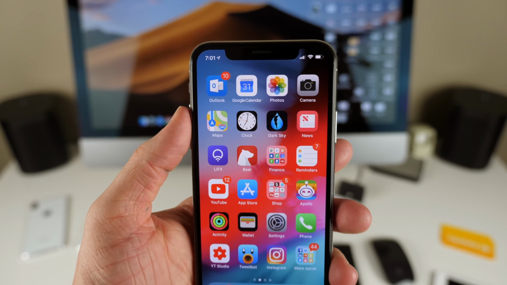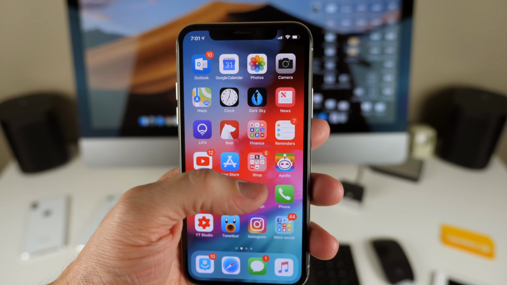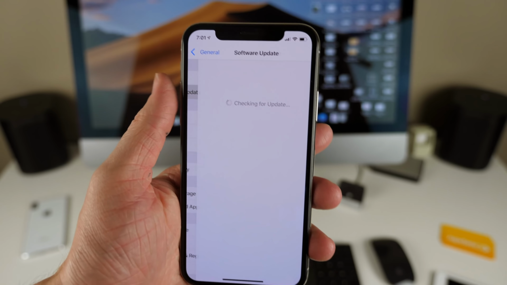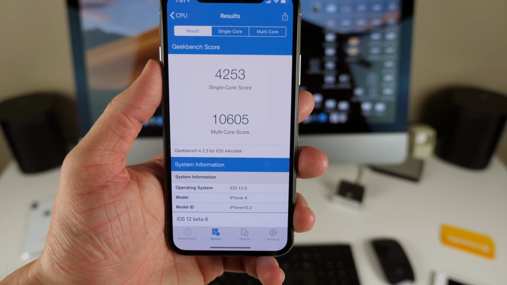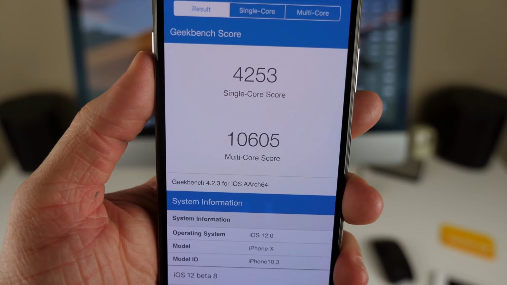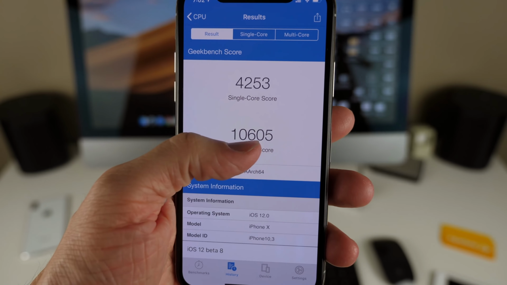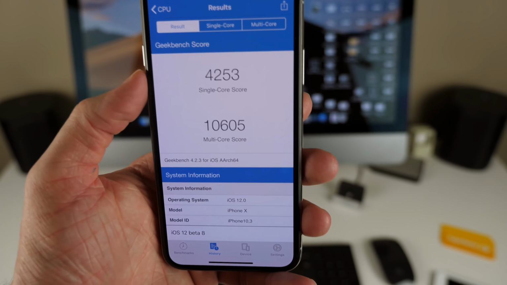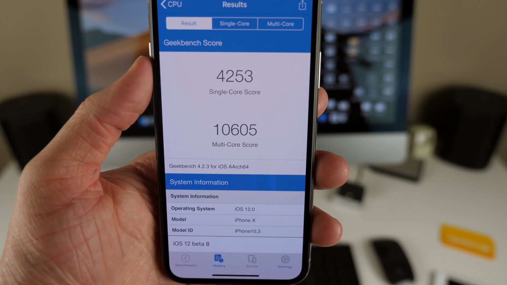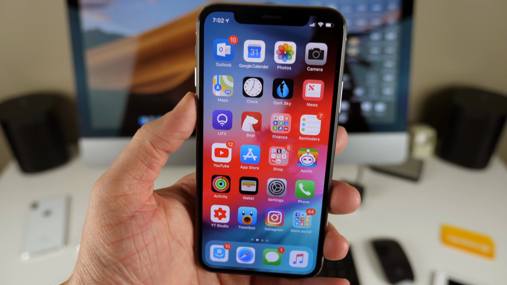Aside from those two changes, though, there wasn't much else to talk about with iOS 12 Beta 7 and not much else to talk about with iOS 12 Beta 8. The performance and battery life on iOS 12 has continued to be really great for me. And as always, I did run a quick Geekbench test: 4253 for the single core score, 10,605 for the multi-core score. So just a little bit lower than iOS 12 Beta 6, which is honestly really impressive. My year-old iPhone 10 just continues to get faster with pretty much every new iOS 12 update, which is incredible.